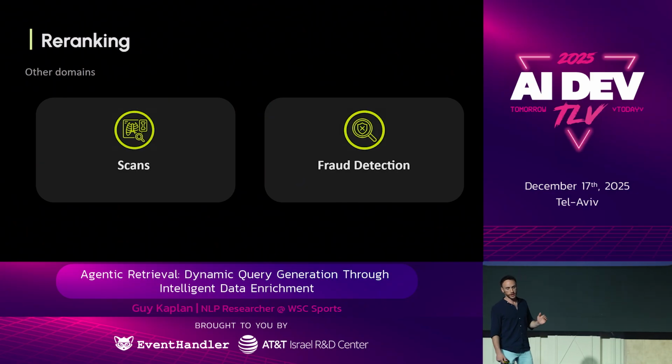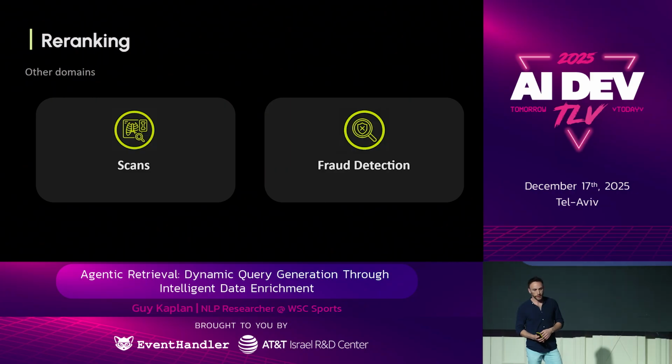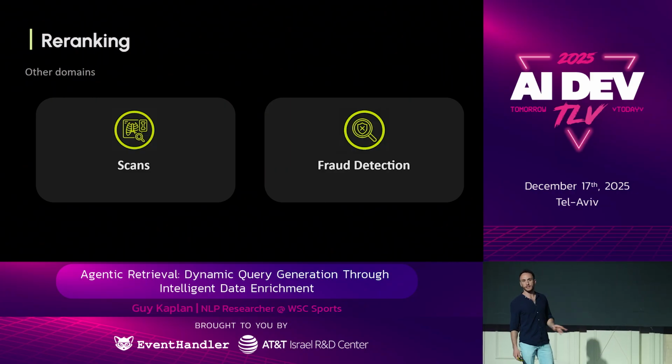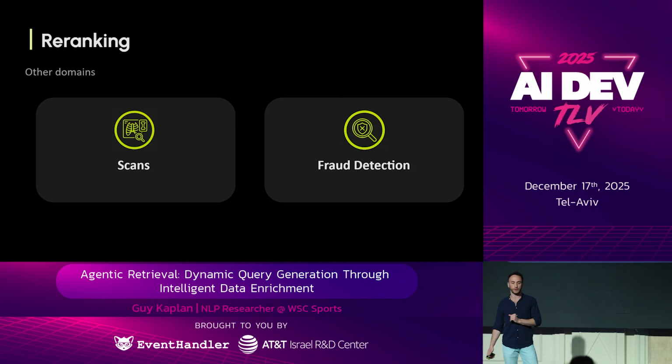Now, this is not just unique to sports, right? In medicine, we have imaging scans. In finance, there are fraud detection models. Those can be expensive as well. So expensive signals exist everywhere. You just need to use them selectively.